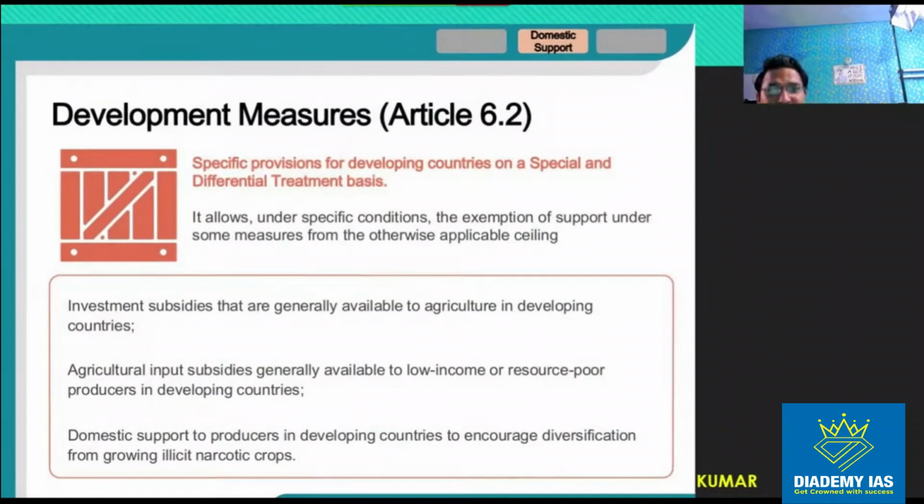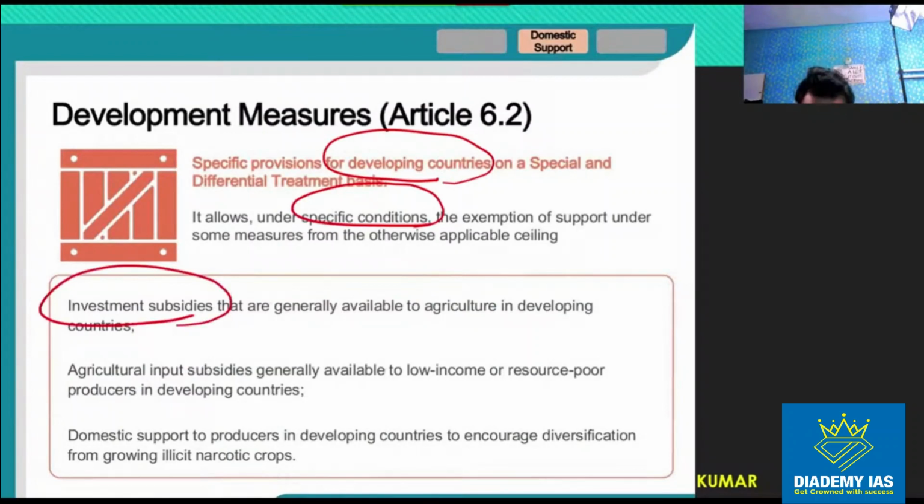Another is development subsidy or development box subsidy, right? So this is available for the developing countries only, and it is allowed under specific conditions. For example, investment subsidy, agricultural input subsidy for the low income or resource poor producers, right? So this is available for basically limited countries.